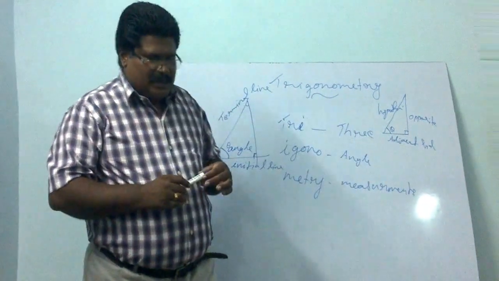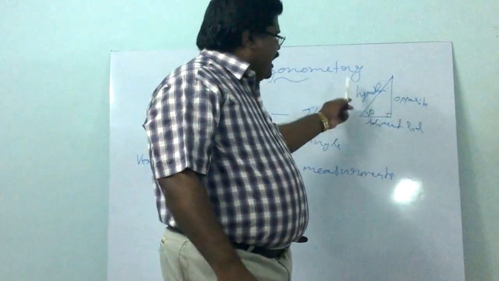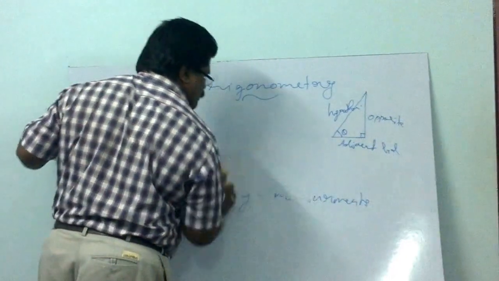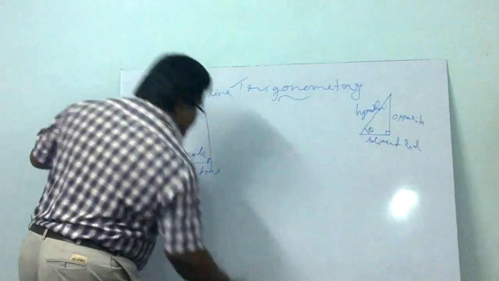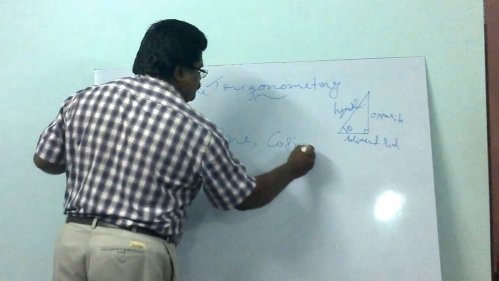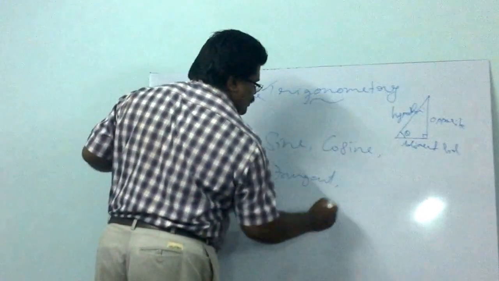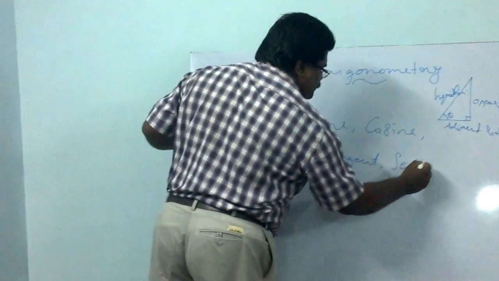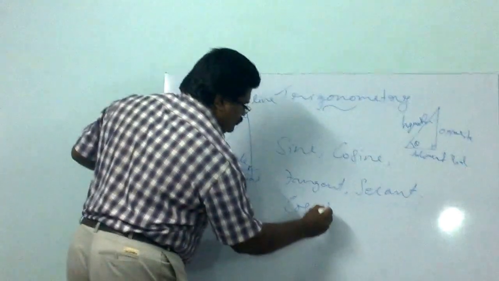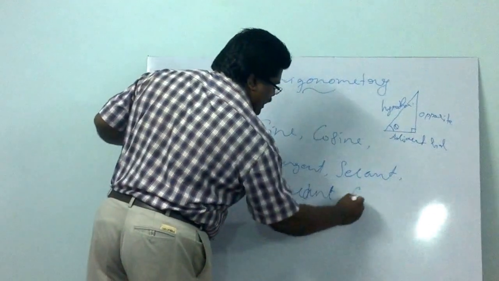Now the great mathematicians have defined trigonometry for relating the sides and angles. They defined 6 ratios. Those 6 ratios are sine, cosine, tangent, secant, cosecant, cotangent.